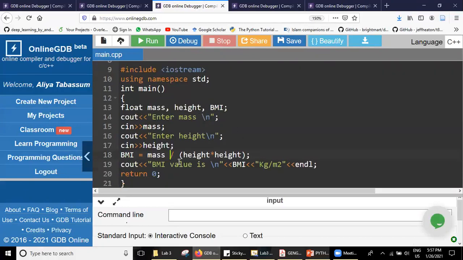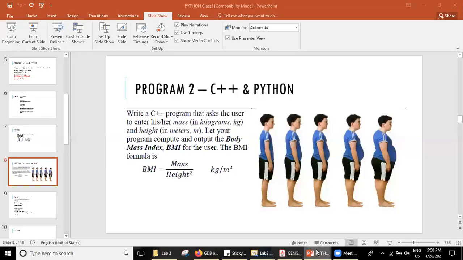So we'll write this program. As I told you before the class, I have written it so as not to waste much time. What we are doing is initializing the mass, height, and BMI. Why are we initializing BMI? BMI is the output variable that we'll calculate using mass and height. Firstly, we ask the user to enter mass, then height, and we calculate BMI using the same formula: mass over height square.